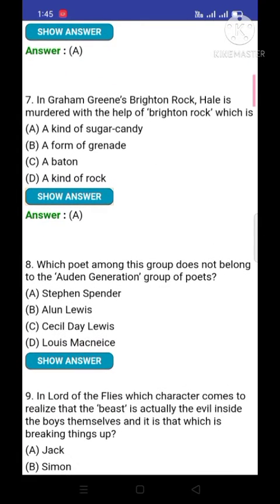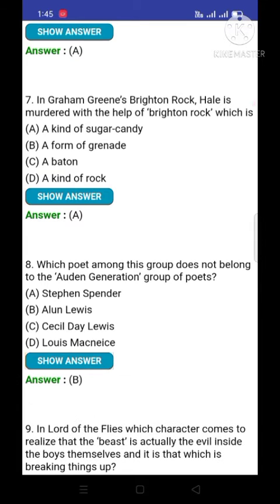Question number 8. Which poet among this group does not belong to the modern generation group of poets? And the option number B is correct. Alan Lewis. Alan Lewis doesn't belong to the modern generation group of poets. And the remaining 3 writers or poets belong to that generation: Stephen Spender, Cecil Lewis, Louis MacNeice.